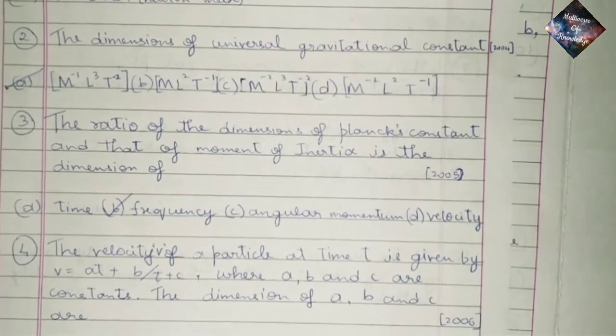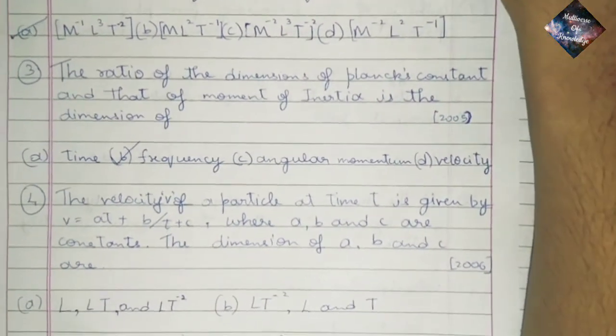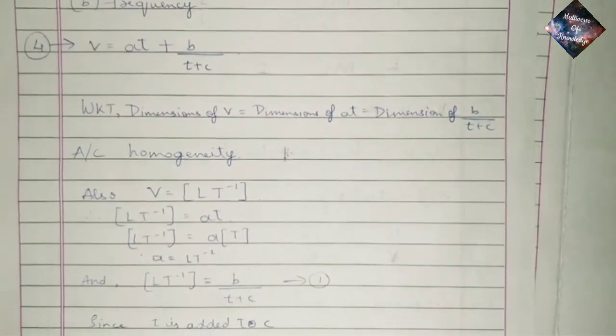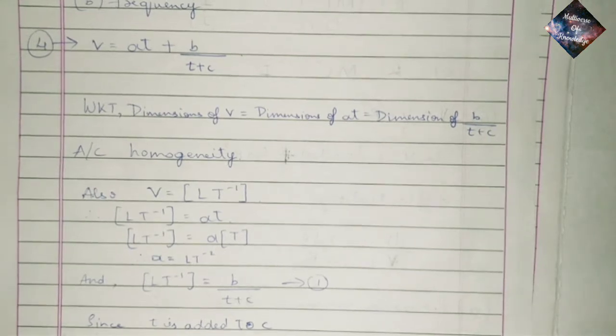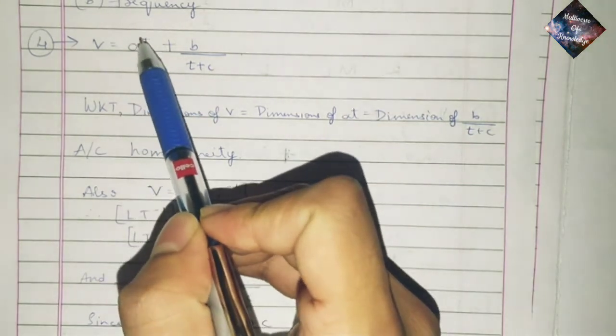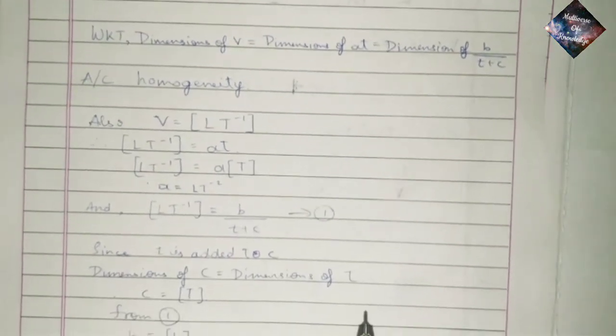Question 4. The velocity of a particle at time t is given by v is equal to at plus b divided by t plus c, where a, b and c are constants. The dimensions of a, b and c are, so here we know that the dimensions of v is equal to dimensions of at, which is equal to dimensions of b by t plus c, because the dimensions of v is LT minus 1 or meter per second. So at also should be meter per second and b divided by t plus c also should be meter per second according to principle of homogeneity.